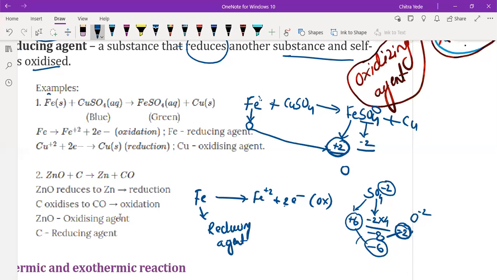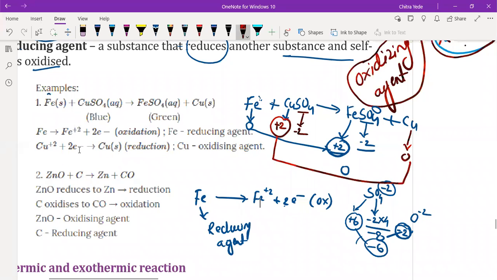In case of copper, see here copper has 2 plus charge because SO4 has -2 charge. But on the product side, we see there is no charge on copper, means total charge on copper on the product side is 0. If we compare the charge on copper on the reactant side and product side, the oxidation state of copper decreases from +2 to 0.